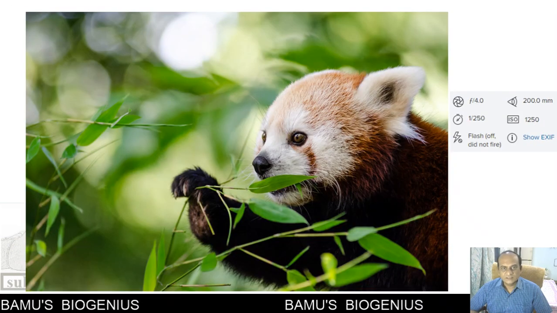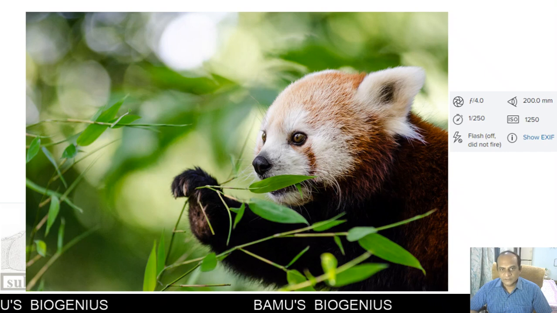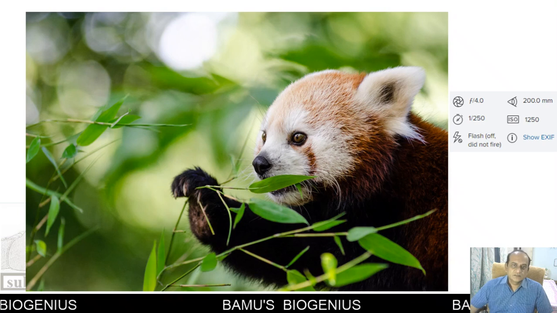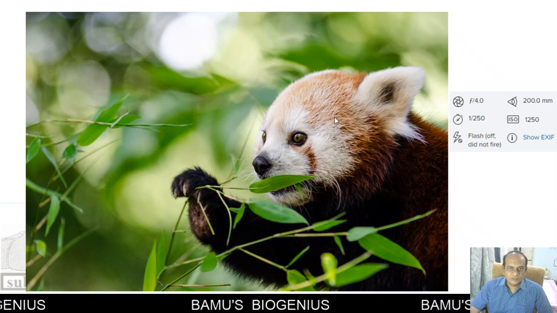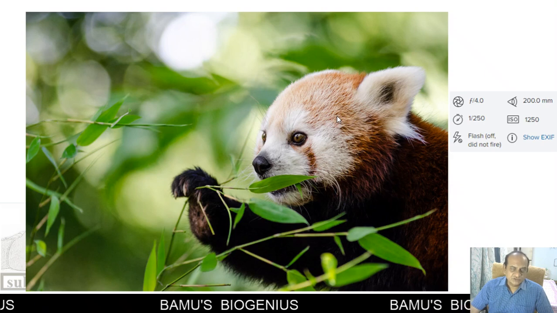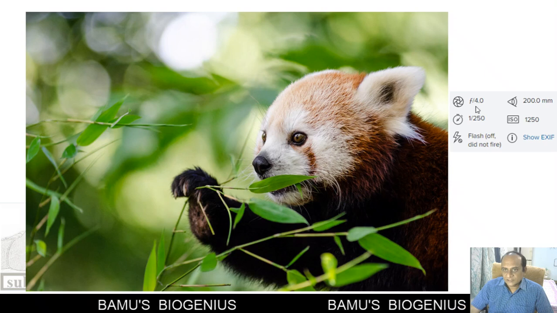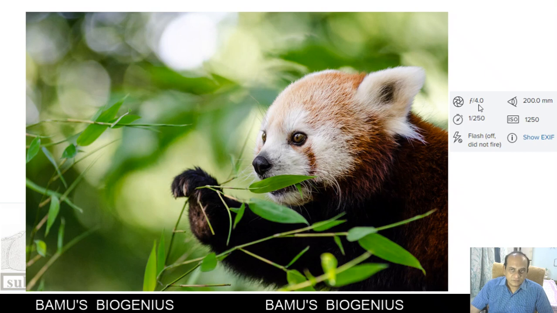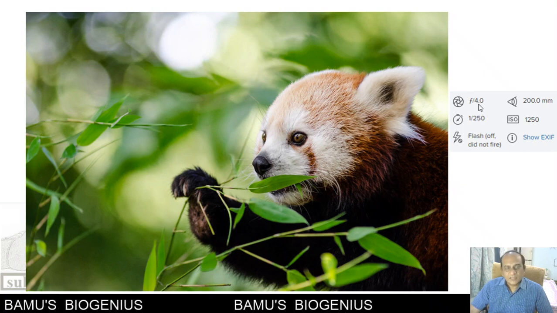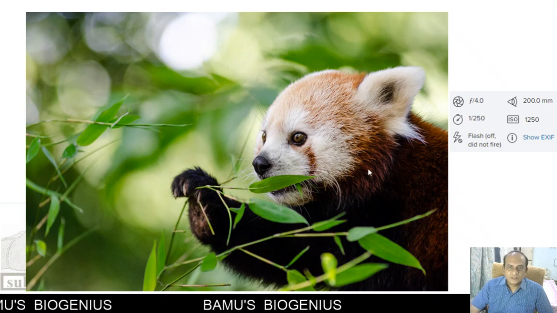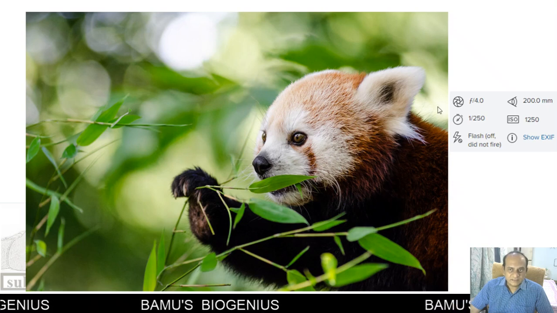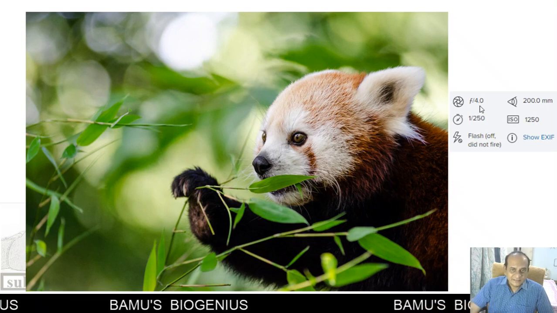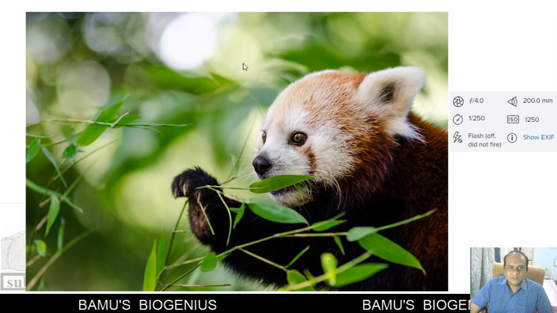Now this is again an example of a very beautiful wildlife photograph. You can see here, this is a red panda that is mostly found in the northeast region, and this photograph is taken at f-stop 4. That means very less f-stop means wide aperture. So here they are using a 200 lens. That's why more amount of light is required, and that's why the f-stop is less, so that the diameter of the aperture is more.